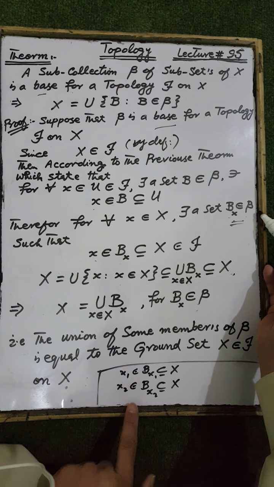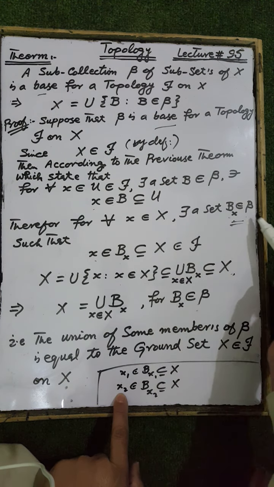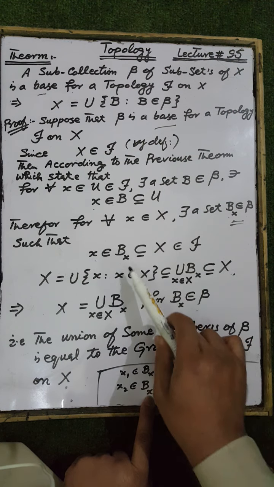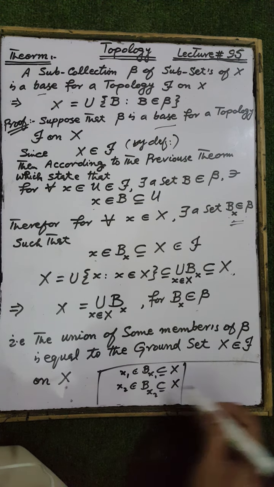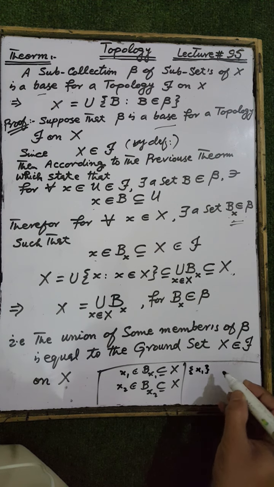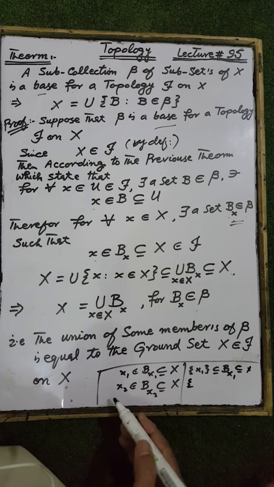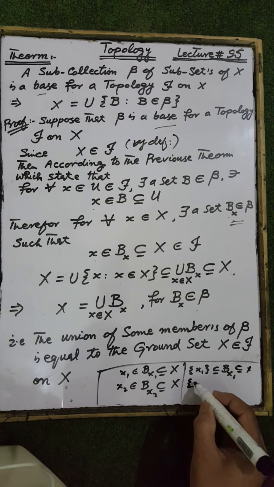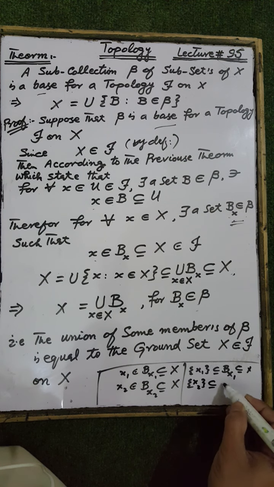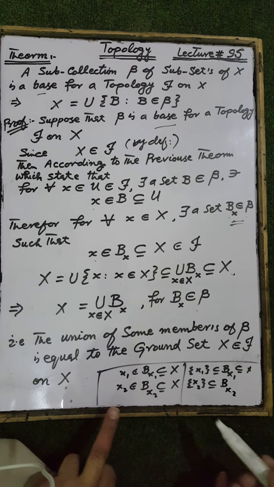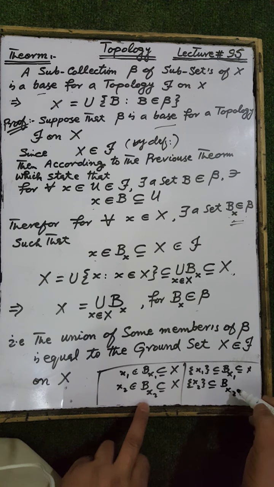That is, in this subcollection, for an element x2 belonging to the ground set X, there exists a set Bx2, which according to this theorem is a subset of the open set X. The set containing the element x1 will be a subset of the set Bx1, which will be a subset of the ground set X. And the set containing the element x2 will be a subset of Bx2, and Bx2 is already a subset of the ground set X.